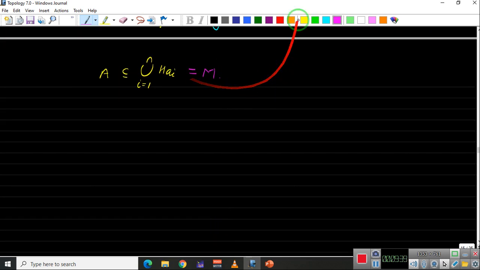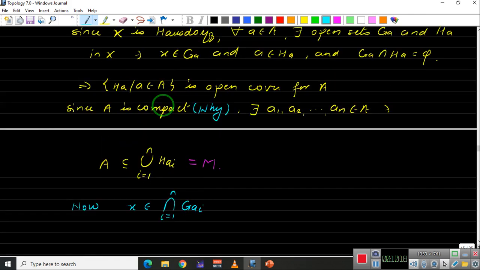Okay. Now what we have? We have H_i and G_i, right? And X is contained inside G_i. Now for each A_i from 1 up to N, we have the corresponding G_Ai. So let us take the intersection of the G_Ai. Now since X belongs to the intersection over i from 1 to n of G_Ai, because each G_Ai is a neighborhood of X, the intersection also contains X. Each G_Ai is open, that means a finite intersection of open sets is open, and also this X belongs to W. Let me come back.